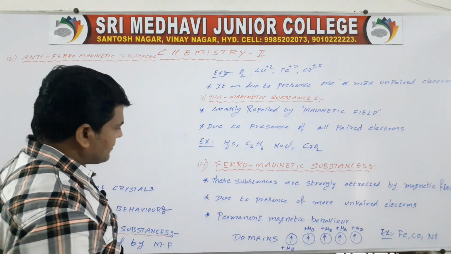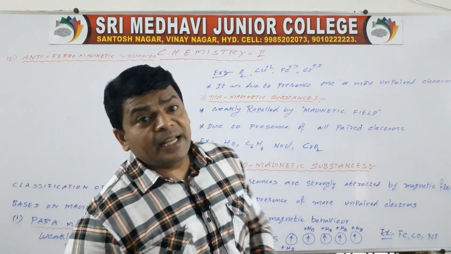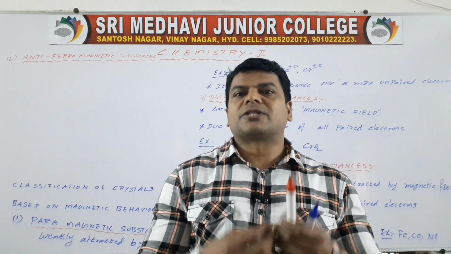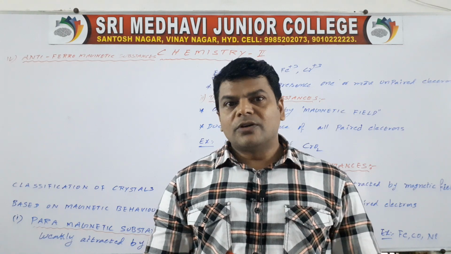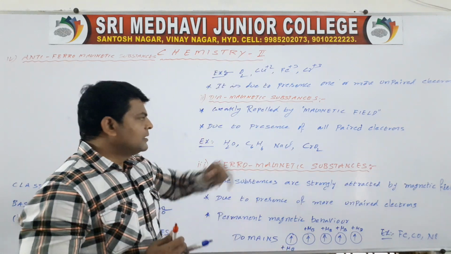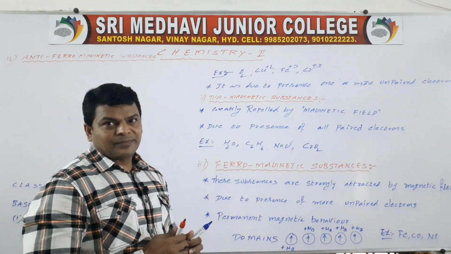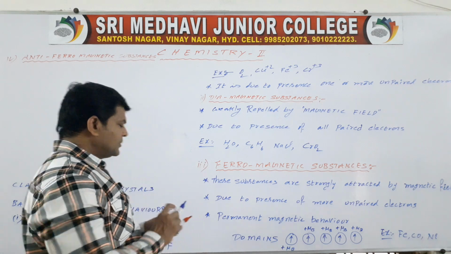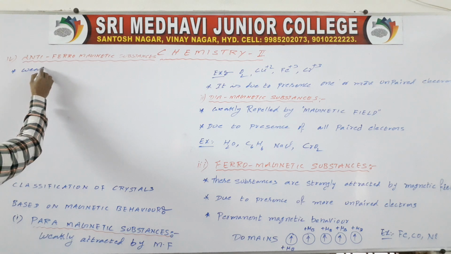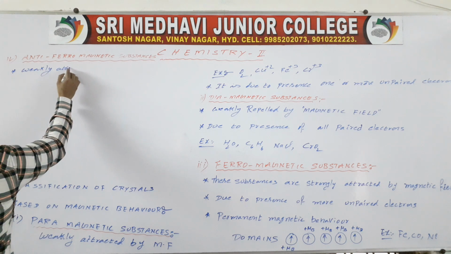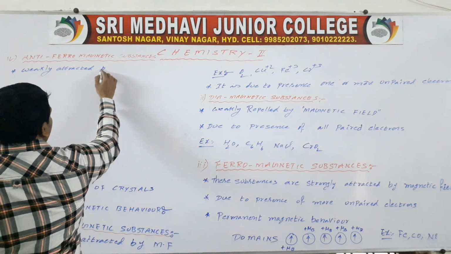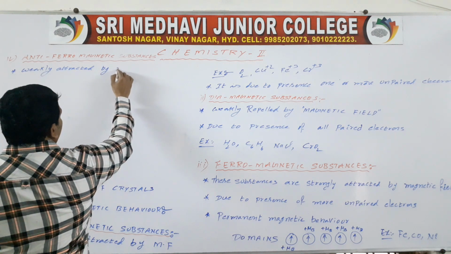Antiferromagnetic substances. In antiferromagnetic substances, the magnetic moment is almost zero. So they are weakly attracted by the magnetic field compared to ferromagnetic substances.